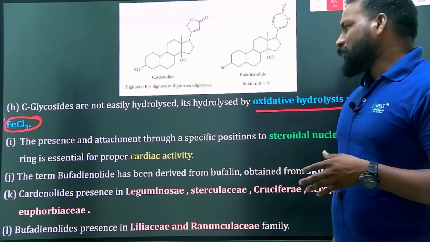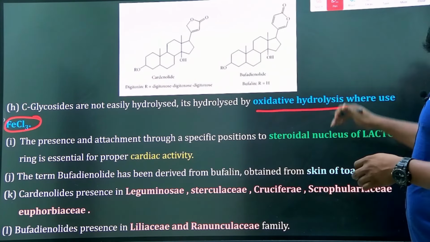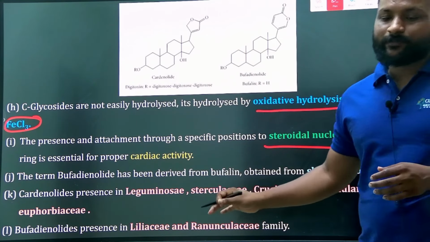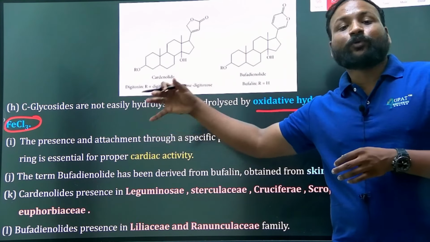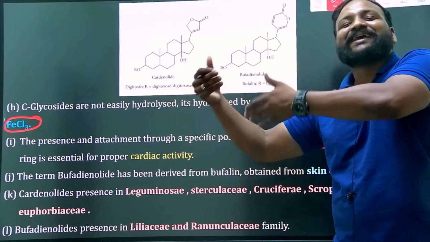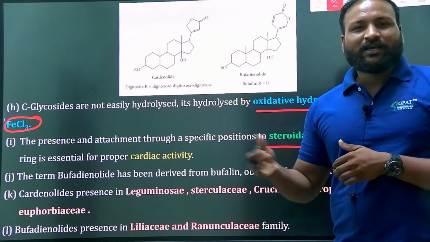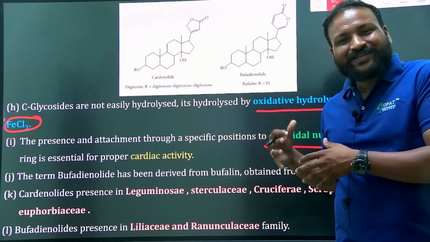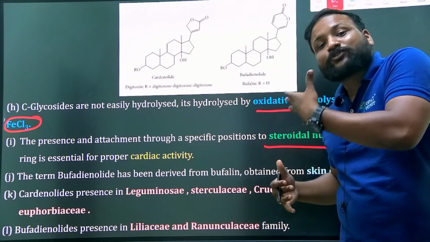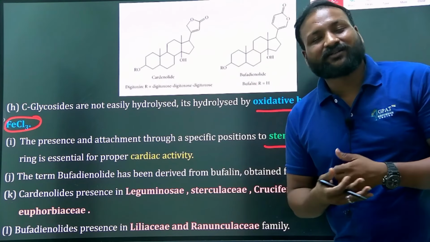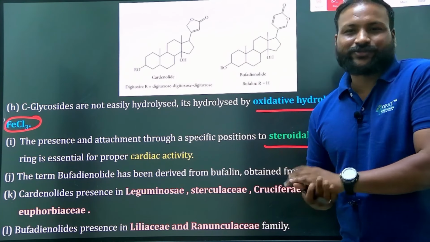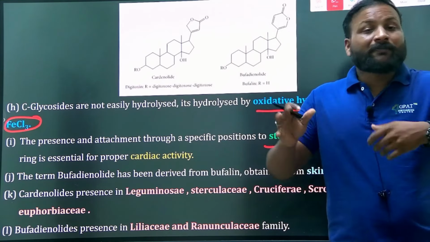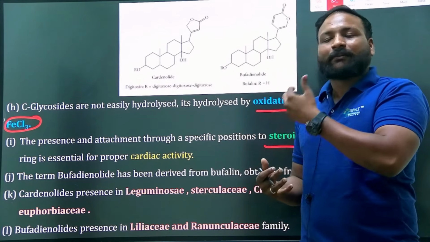Clear? And also, we already discussed that the steroidal nucleus is responsible. Do remember, because of the steroidal nucleus and lactone ring, the cardiac activity is produced. That is what we have seen in the case study of cardiac glycosides as well, right? Sugar moiety, lactone ring and steroidal ring. So the steroidal lactone ring with the sugar moiety is nothing but a cardiac glycoside or steroidal glycoside. Clear?